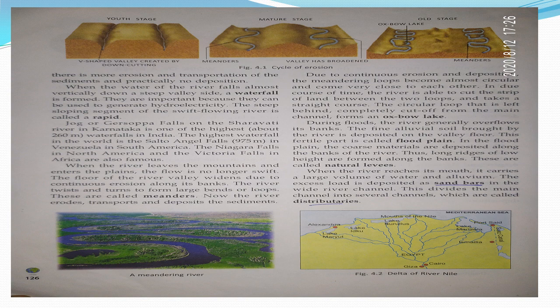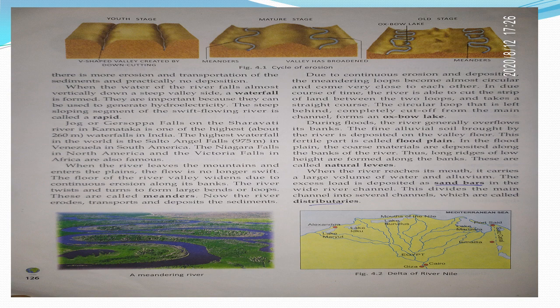Now, children, you can see the second stage. In the second stage, the river is no longer swift. It flows gently. The floor of the river valley widens due to continuous erosion along its banks. The river, particularly in this stage, flows in the plain area, and it forms different types of loops and bends. So these are called meanders. Children, here you can see the picture of meander.